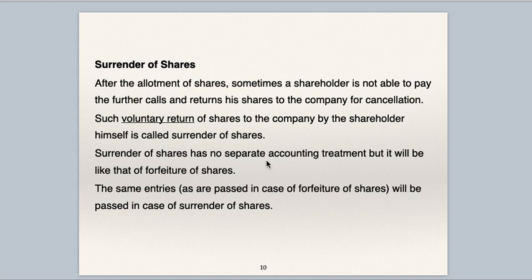Surrender of shares has no separate accounting treatment, but it will be like that of forfeiture of shares. So whatever journal entries you pass for forfeiture of shares, the same journal entries you have to pass for surrender of shares.